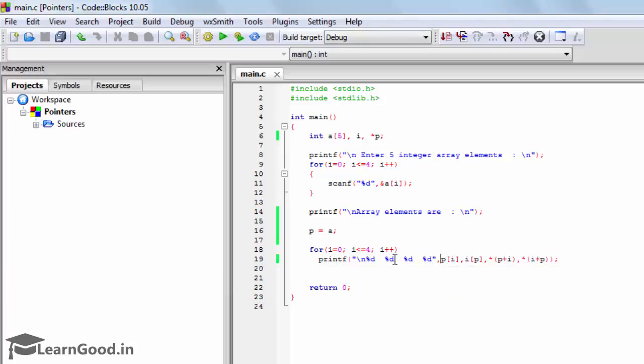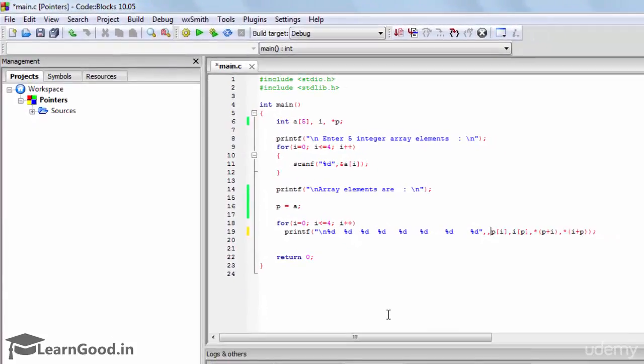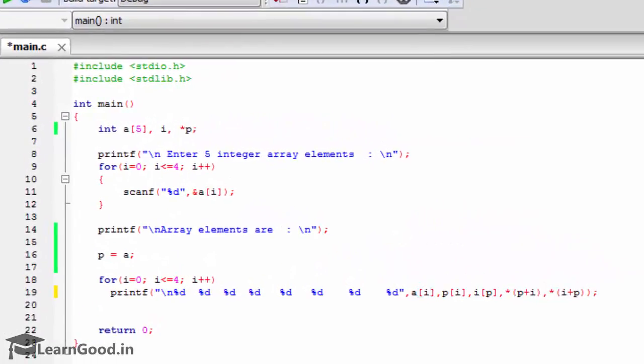So you can also give another 4 more %d, and you access these by giving A of I, then I of A, asterisk of A plus I, and asterisk of I plus A. Okay, so at all 4 places you should get the same values, A of I, P of I, I of A, and I of P. All this is going to be the same. So let's check it out.